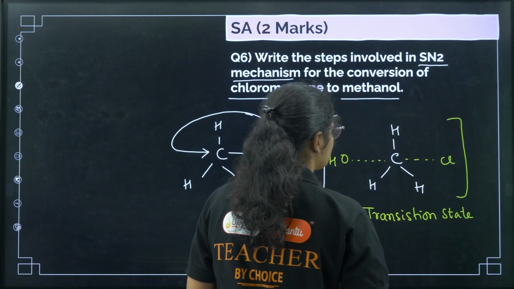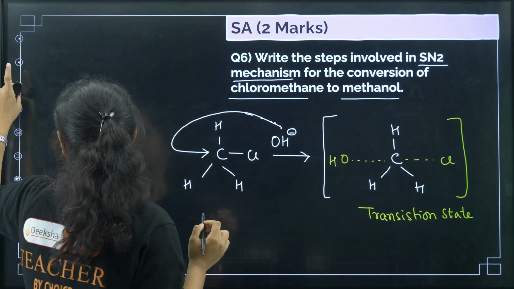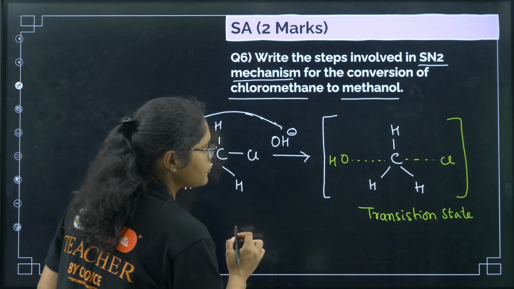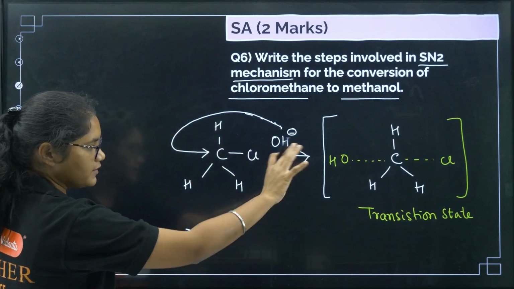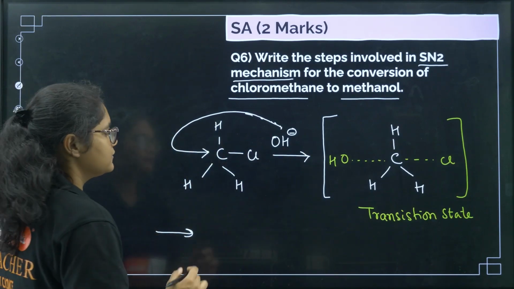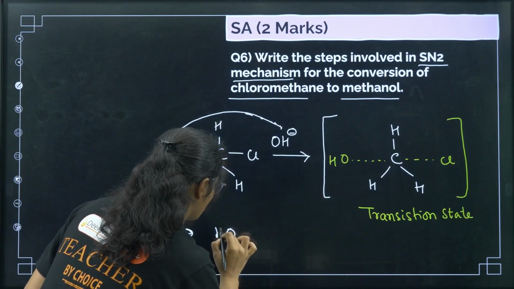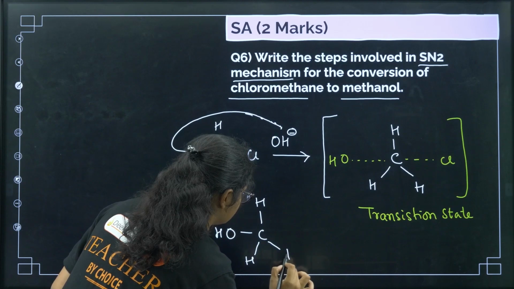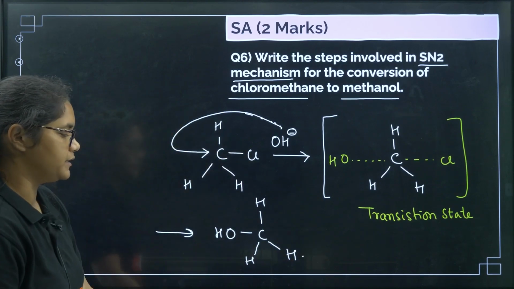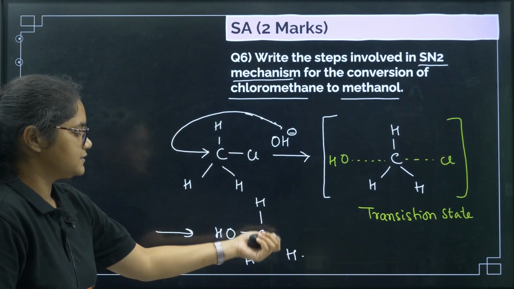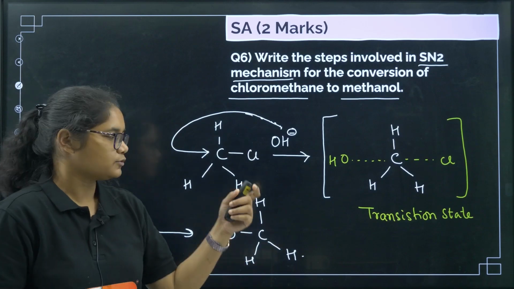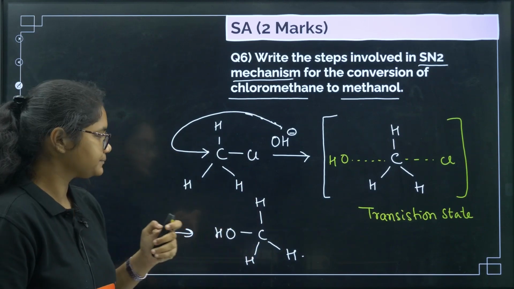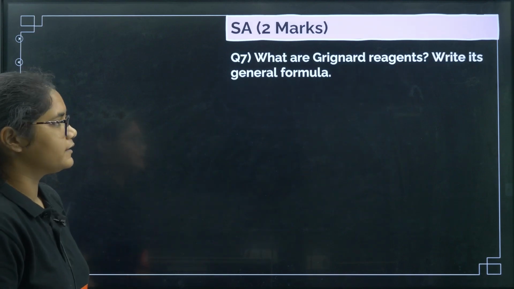Okay, after this what happens? This bond breaks and we get here the compound that we need. So we will get the product. So aroma continues. Try to write the whole reaction in one line. Okay, so now we will get OH attached on the opposite side, and we have H here, and H here. Okay, so that will be the product. Again, because this is not a chiral molecule, we cannot find inversion, but yeah, we can show it in the mechanism.